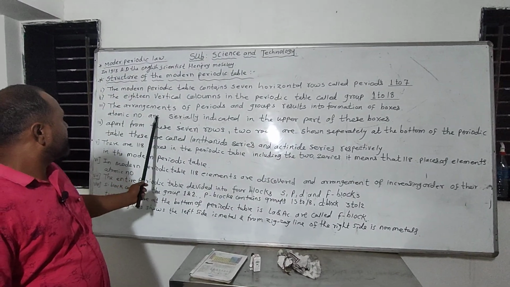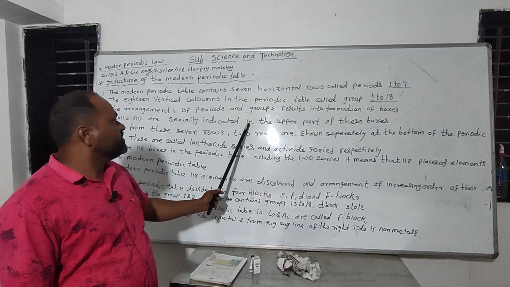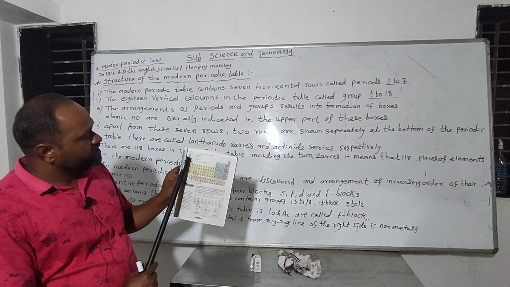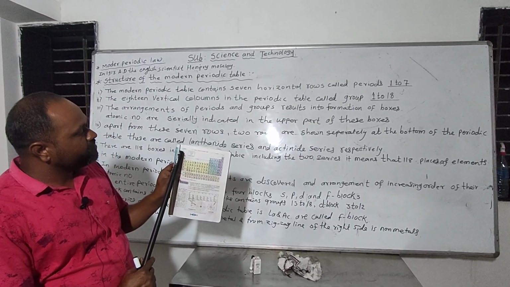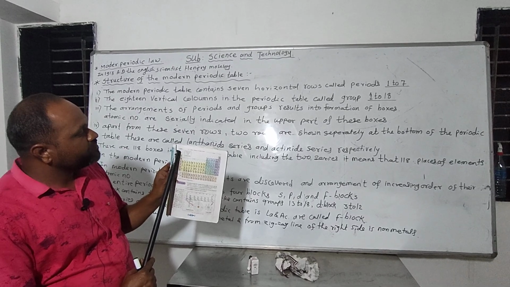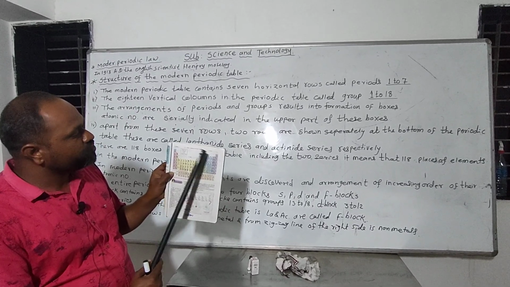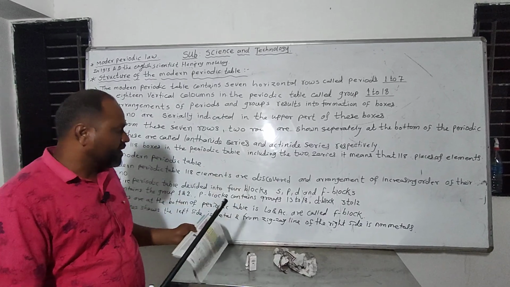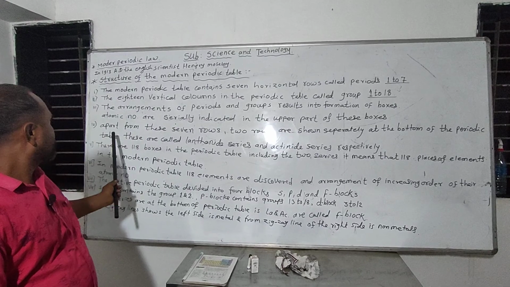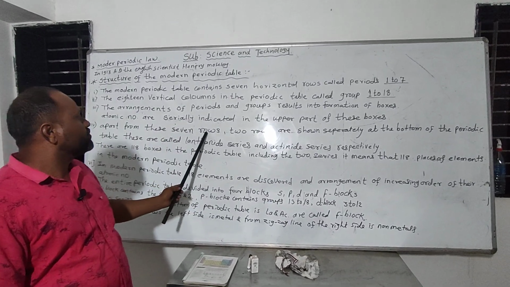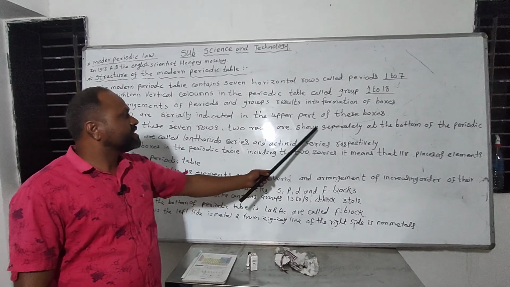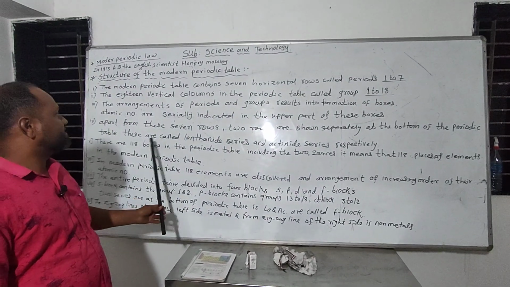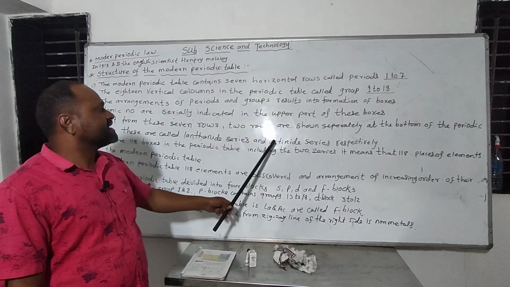The atomic numbers are serially indicated in the upper part of these boxes. Hydrogen has atomic number 1, helium has atomic number 2, and all these atomic numbers are shown at the upper part of each box. Apart from these 7 rows, 2 rows are shown separately at the bottom of the periodic table, called the lanthanide series and actinide series.